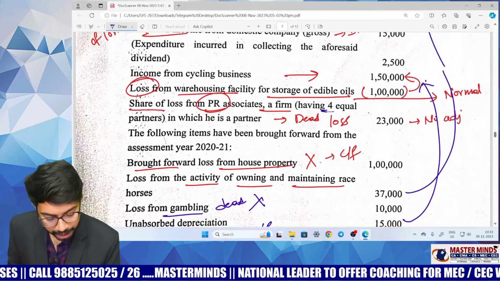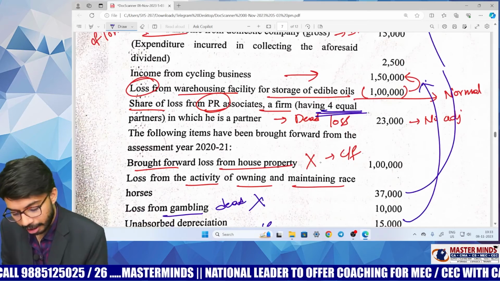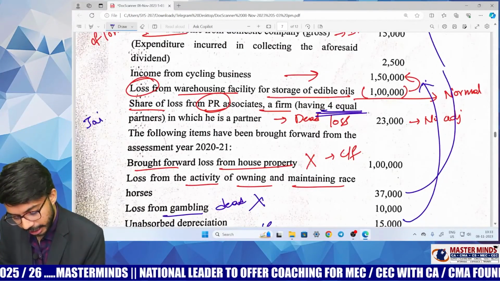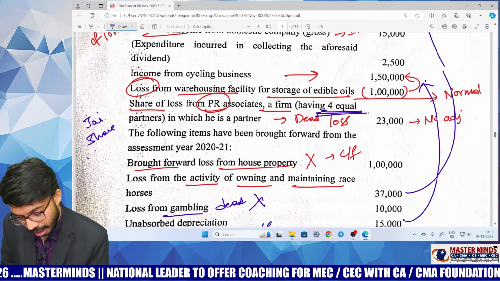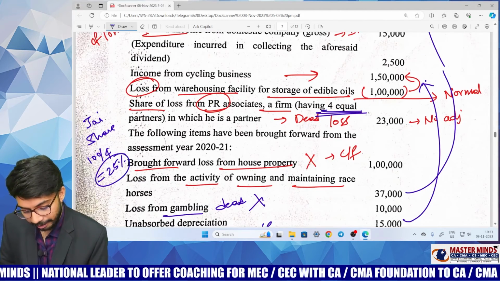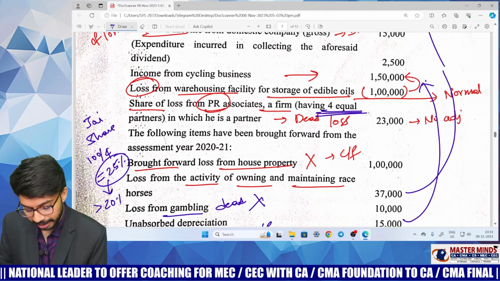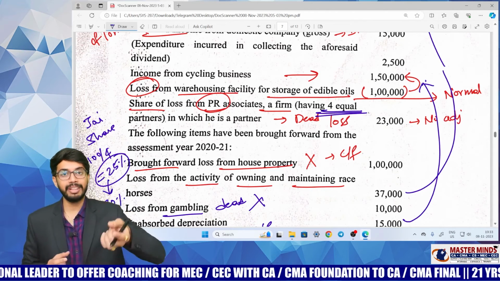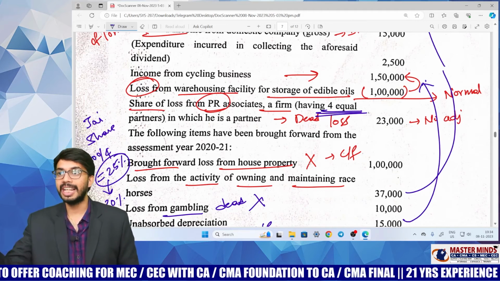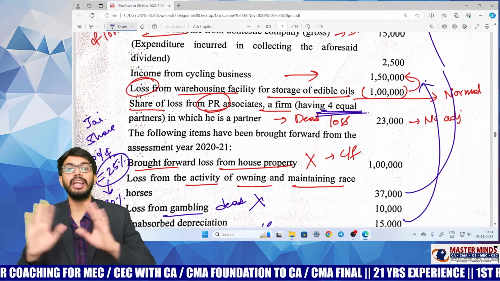See, 4 equal partners means what? Share of J is 100 divided by 4. That means J's share is 25%. 25% is greater than 20%, right? That means J has substantial interest in the partnership firm. From that partnership firm, J's wife received salary without any qualification.